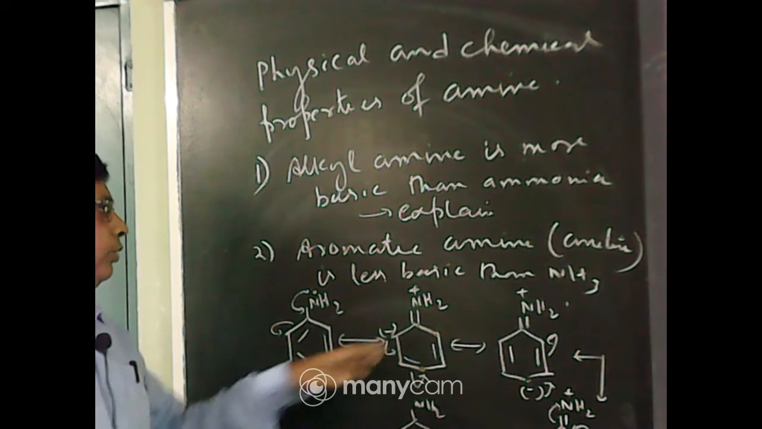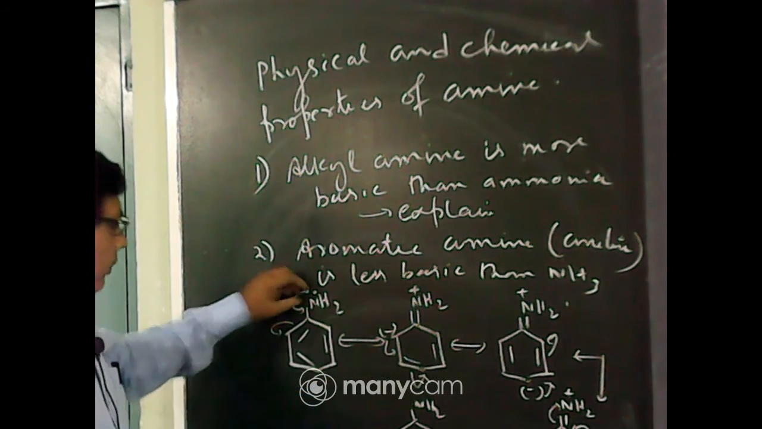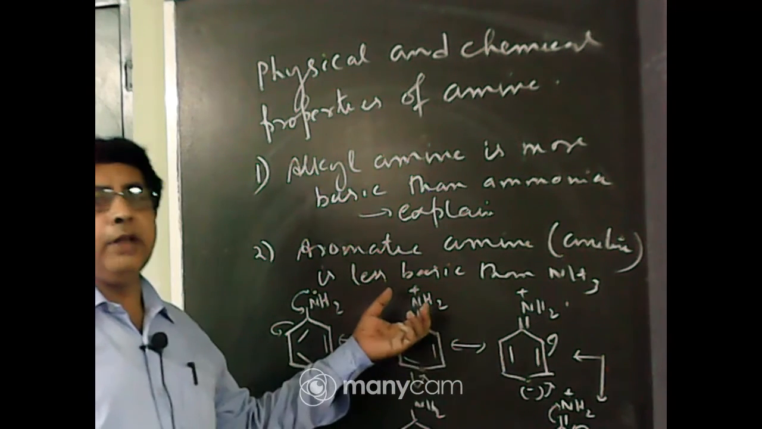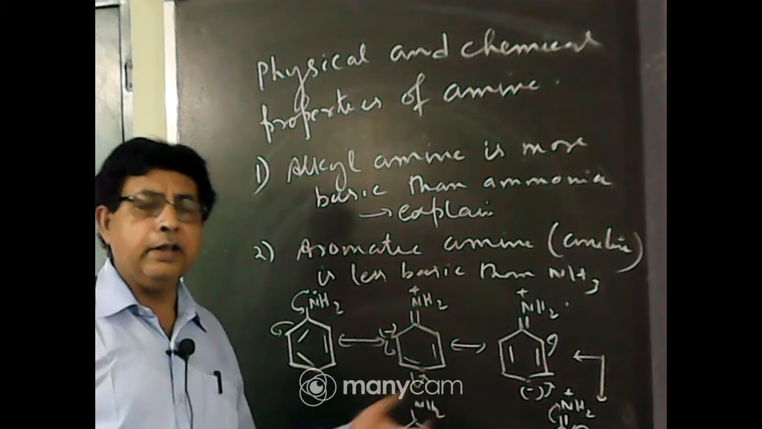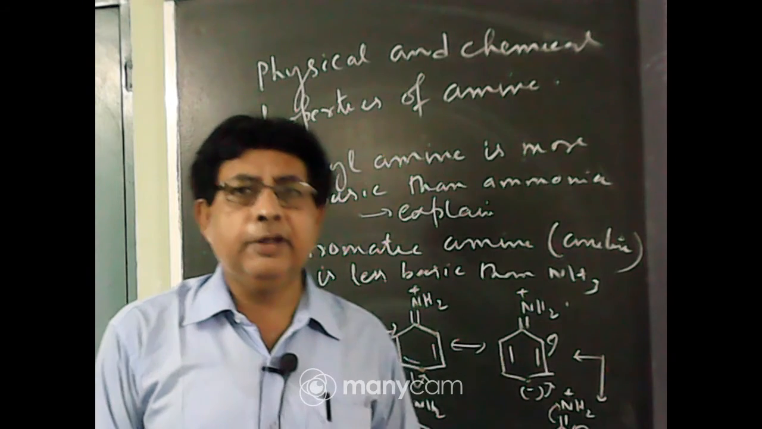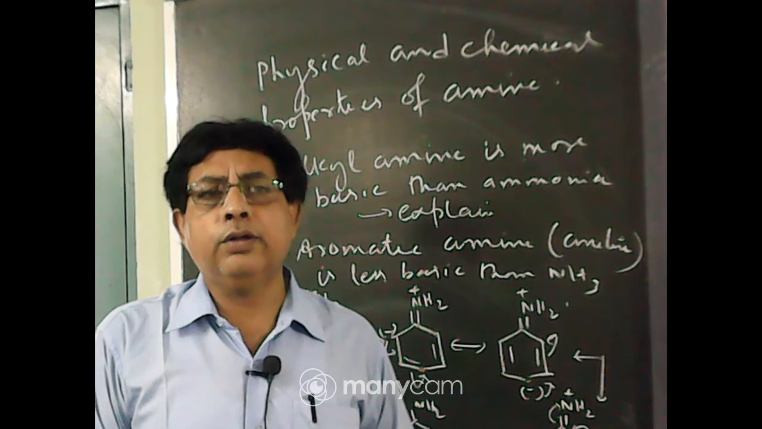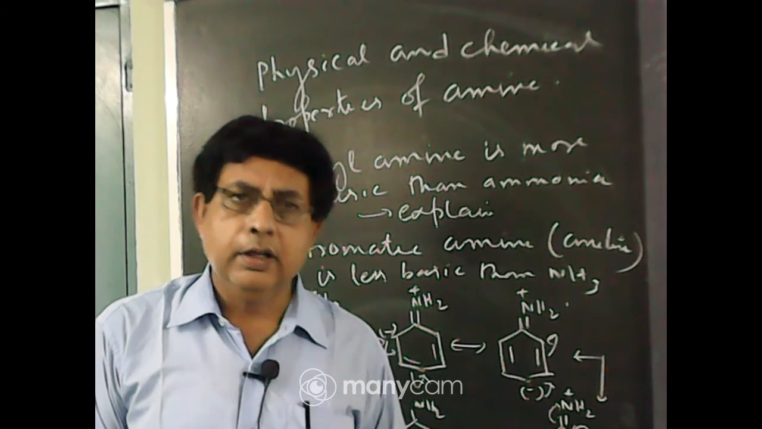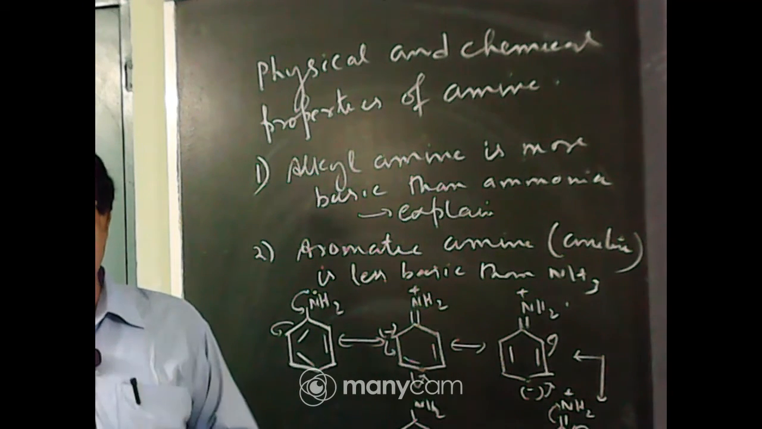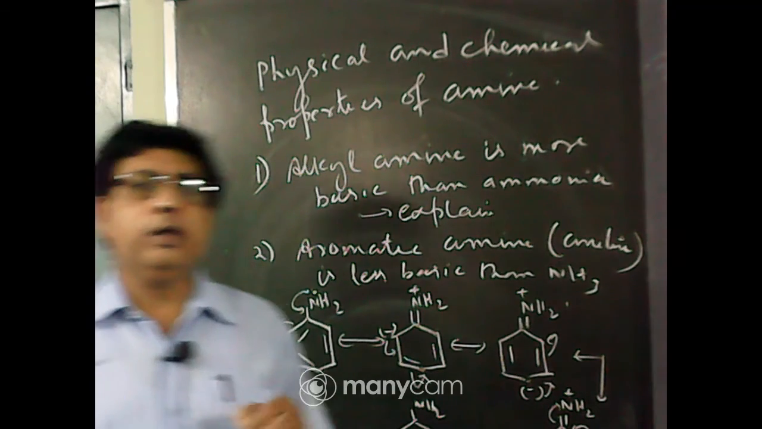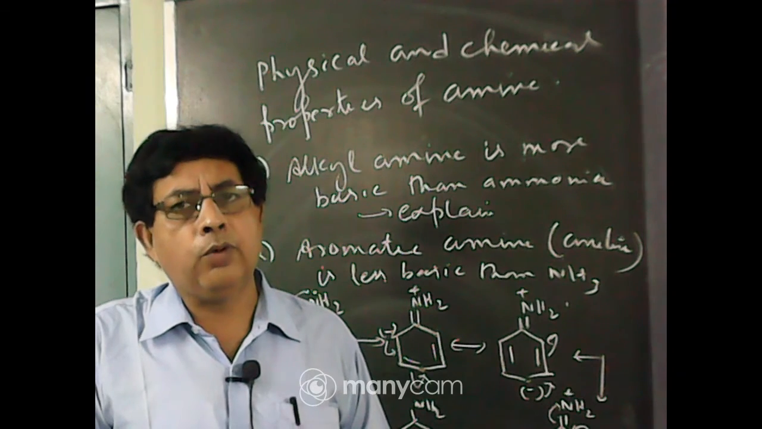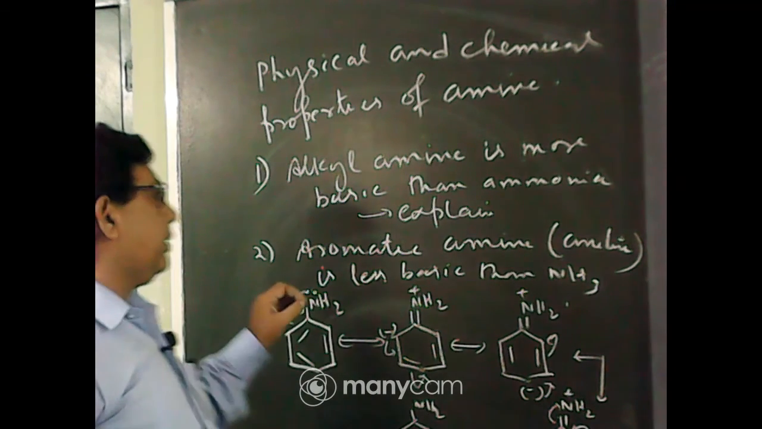So due to resonance with the benzene ring, the lone pair is involved in the benzene ring, the ring is activated, but the lone pair is less available for protonation because it is involved in resonance with the benzene ring. So due to unavailability of the lone pair on the nitrogen atom, it is less basic. In NH3, the lone pair resides on the nitrogen atom, but in aniline, the lone pair on the nitrogen atom is dispersed through the benzene ring by resonance. So it is less available for protonation. So aniline is less basic than ammonia.